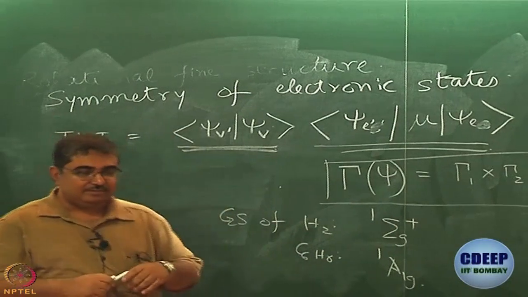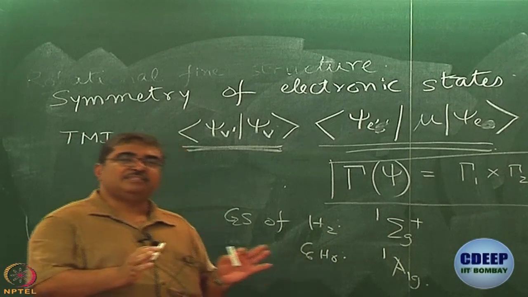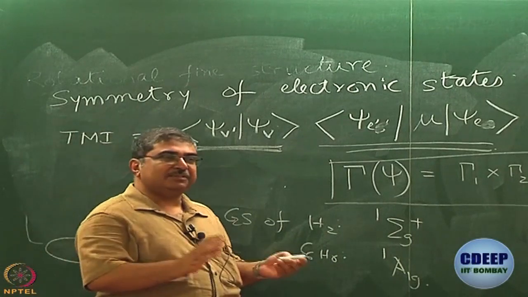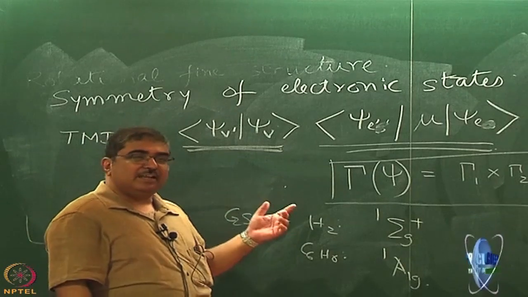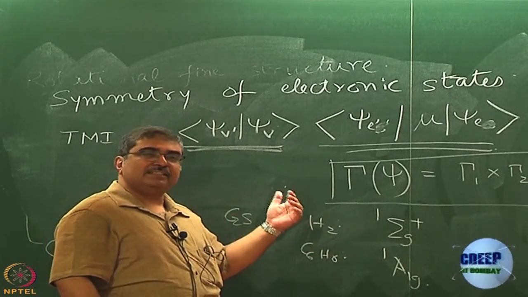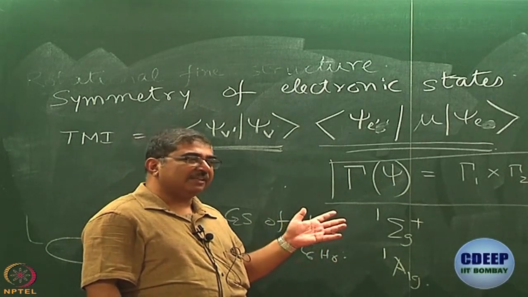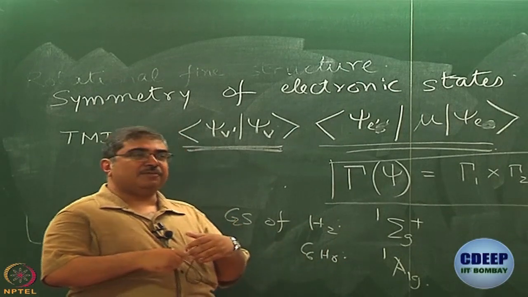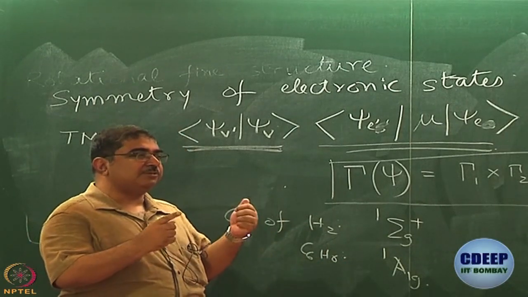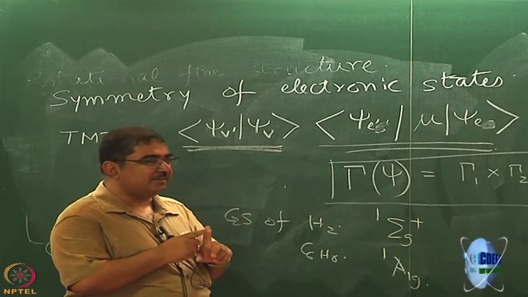So I had a chat with some colleagues and I have been told that in inorganic chemistry they discuss LS coupling term symbols in some course, I do not know in which course. So, I will not try to do that. All I want to say is that the term symbols that we get from symmetry and the term symbols that we get from LS coupling are actually the same. The reason being that there you use the vector model of angular momenta and think of how they couple.